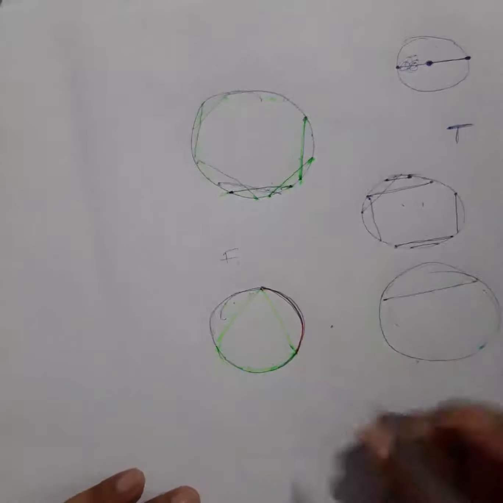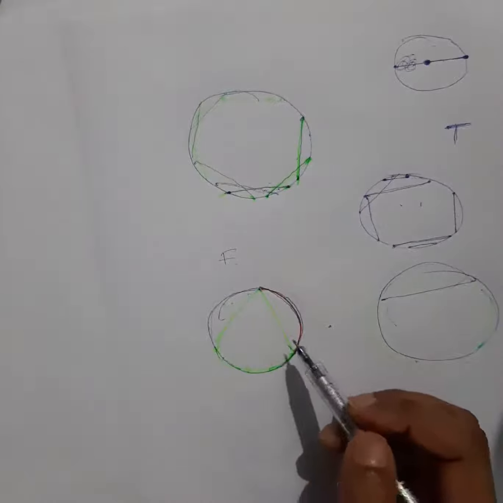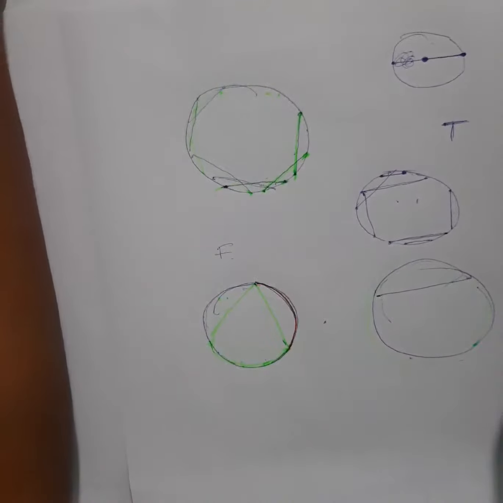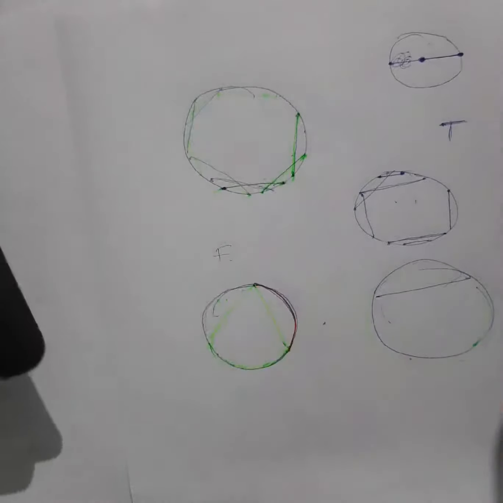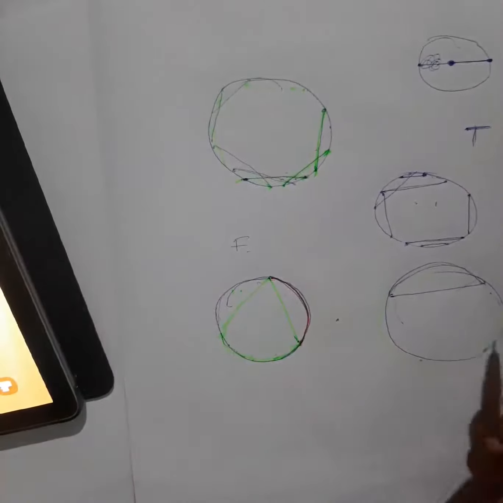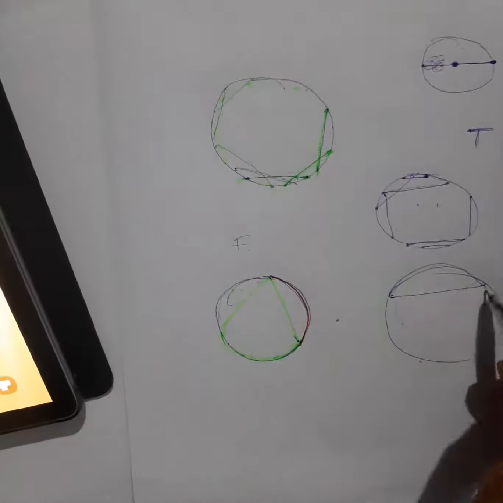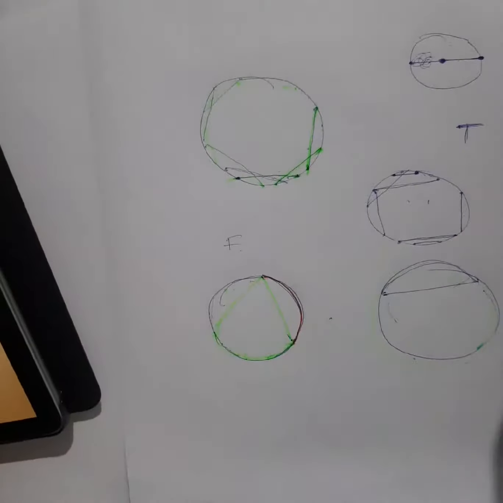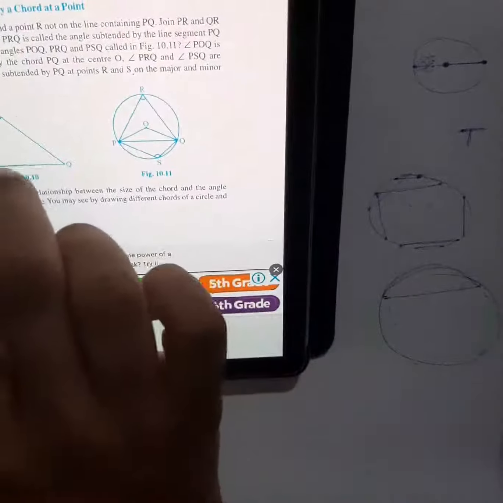If it is the same length, you cannot say that any one of these is a major arc. So they have said each is a major arc. That you cannot say, because all are equal. For unequal arcs only we can say one is major, another is minor. The one which is bigger we say major, the one which is smaller we say minor.